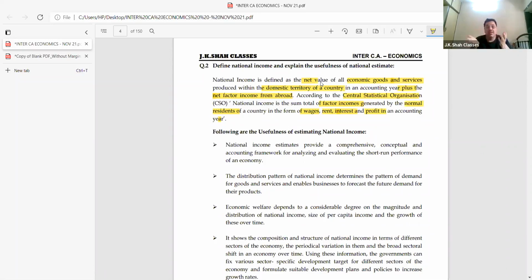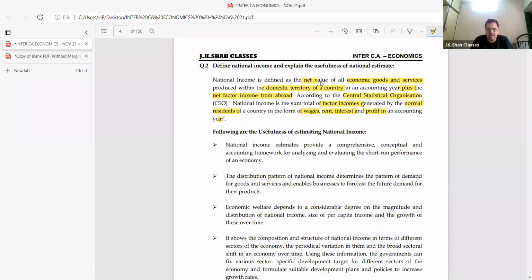Now, there may be some foreigners who are living in India. So they come here, students, as a tourist for 2-3 months. And in the process of 2-3-4-5 months, students, they earn some money. So they are tourists actually. They'll go.